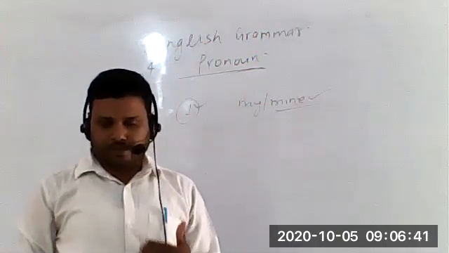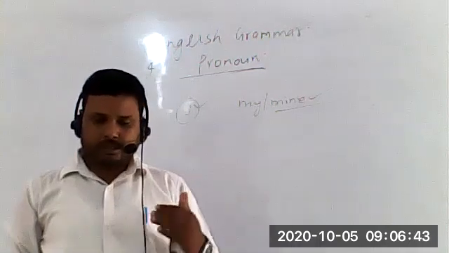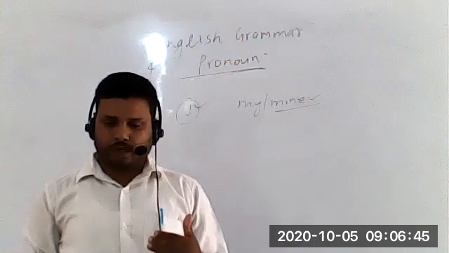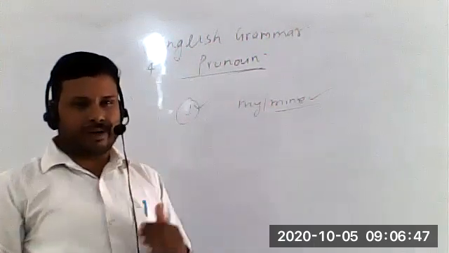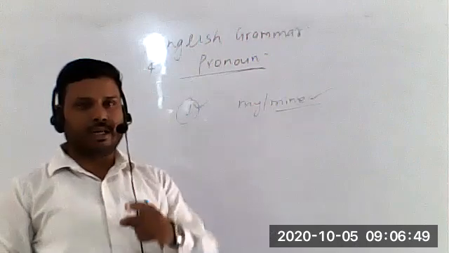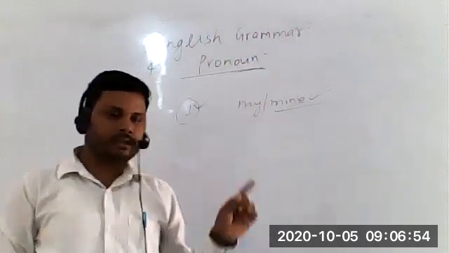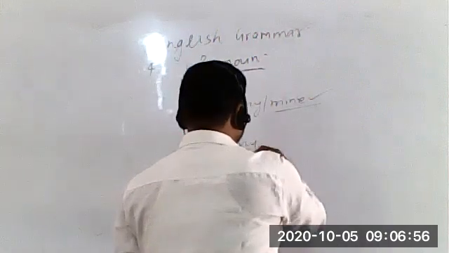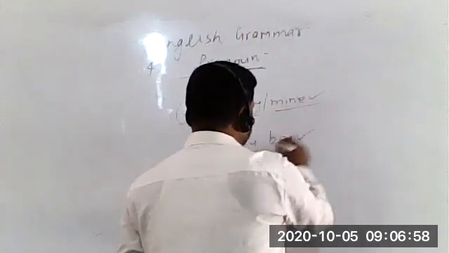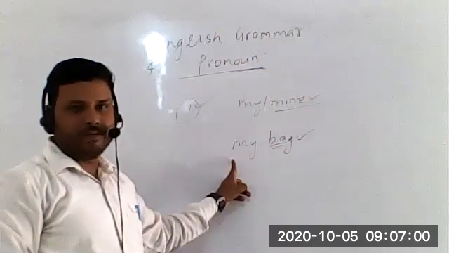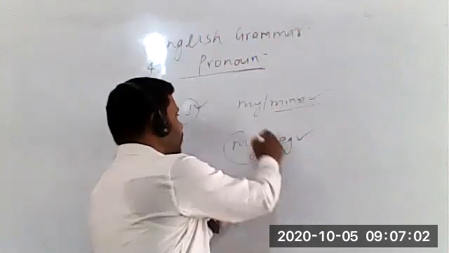First, let's see what we need to do in this exercise. Transform each sentence using possessive pronoun. All the sentences have been written using the possessive adjective. You can clearly see in the example, student. Like, that is my bag. So in my bag, bag is the noun and before it my has been used, it means it's possessive adjective.